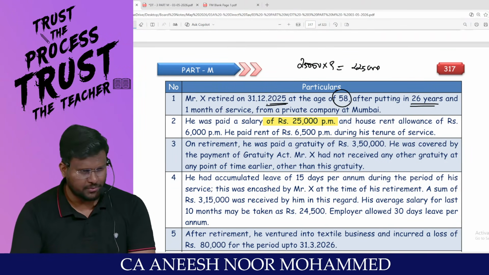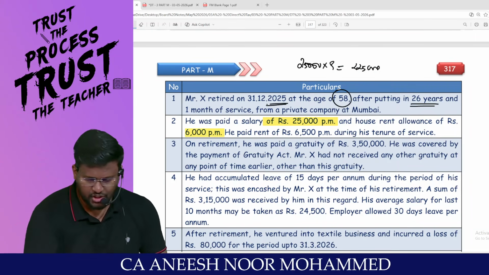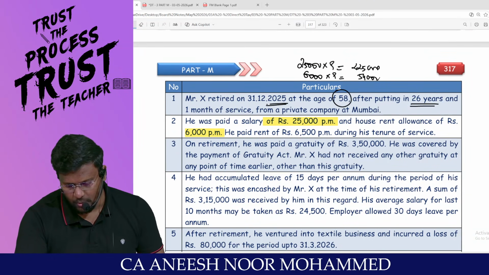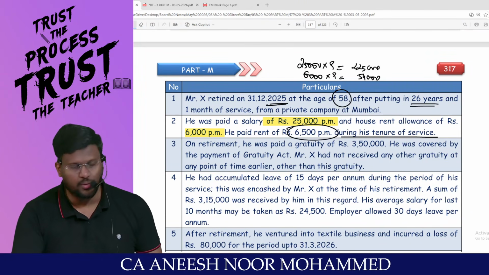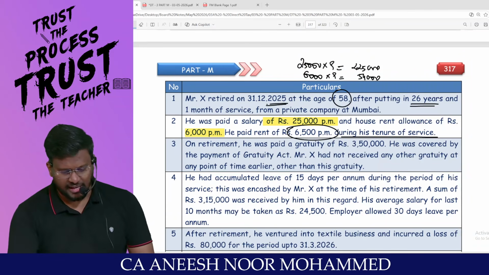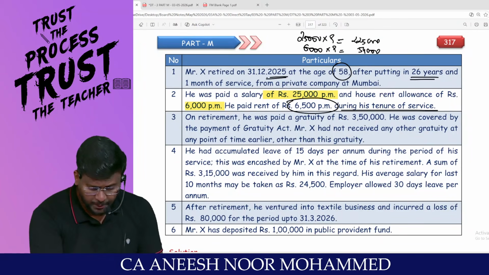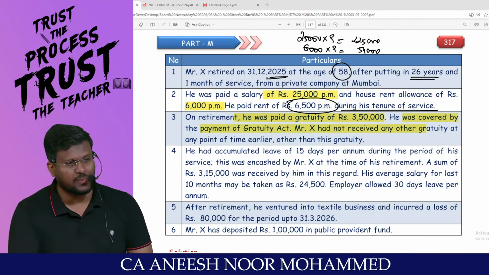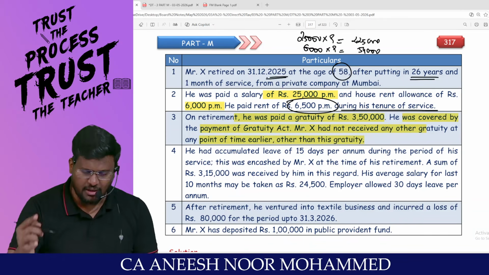Yes, total 2,25,000. And HRA of rupees 6,000 per month. Even HRA would have been received for 9 months. So HRA 6,000 into 9 comes to 54,000. Am I right, sir? He paid rent of 6,500 per month during his tenure of service. That can be claimed under 10(13A) because HRA received is there and the rent payment is there. On retirement, he was paid a gratuity of 3,50,000. He was covered by the Payment of Gratuity Act 1972. Mr. X has not received any other gratuity at any point of time earlier other than this gratuity.